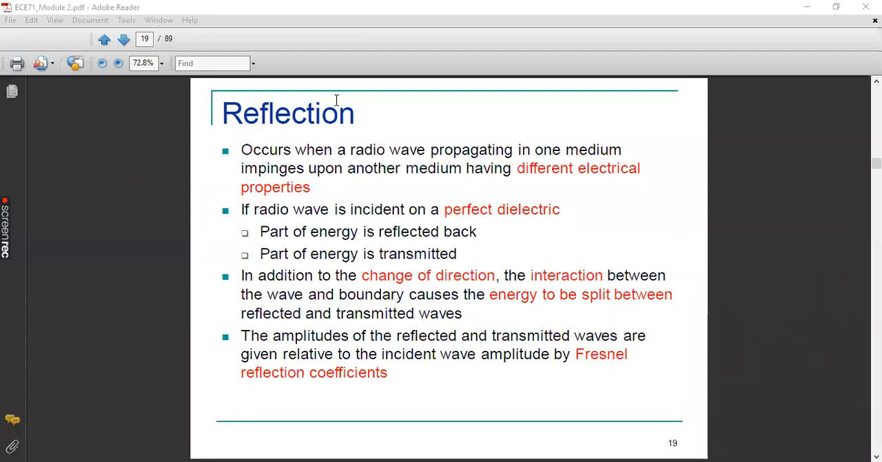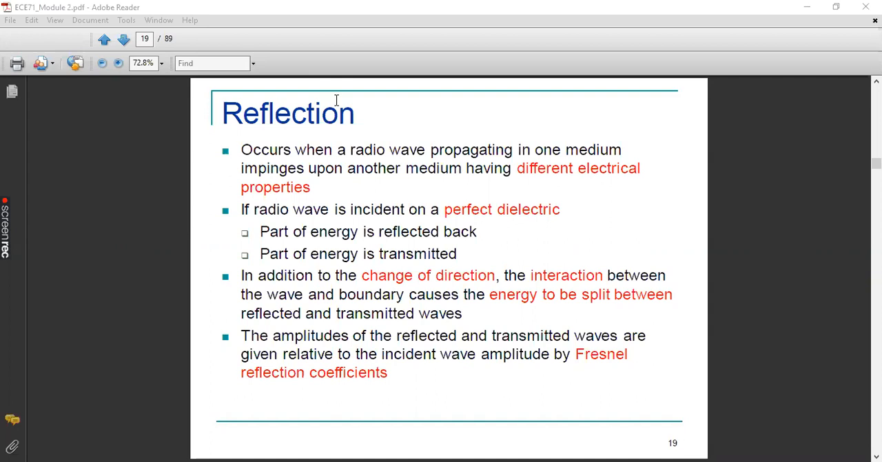Apart from the change of direction of the radio waves, there exists an interaction between the waves and the boundary. Boundary means that separation. Okay, there is a layer that's separating the first medium and second medium. So there exists an interaction of radio waves with that boundary, and that causes the energy to split between the reflected and transmitted waves. It is because of the interaction of the wave with the particles that this kind of splitting of energy among the reflected and transmitted waves occurs.